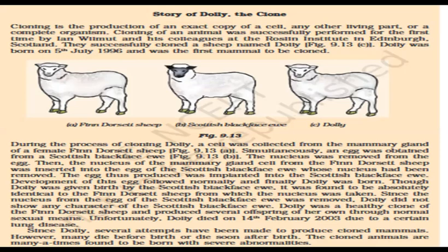Though Dolly was given birth by the Scottish Blackface ewe, she was found to be absolutely identical to the Finn Dorset sheep from which the nucleus was taken. Since the nucleus from the egg of the Scottish Blackface ewe was removed, Dolly did not show any character of the Scottish Blackface ewe because of the absence of the nucleus. So Dolly was a healthy clone of the Finn Dorset sheep and produced several offspring of her own through normal sexual means.